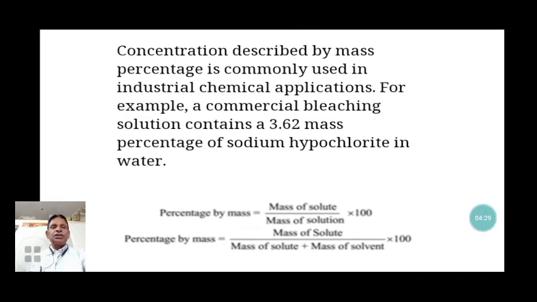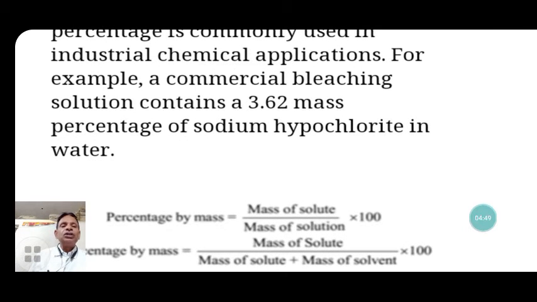Another concentration term, the mass percentage, is commonly used in industrial chemical applications. For example, commercial bleaching solution contains 3.62 mass percentage of sodium hypochlorite in water. Now here, percentage by mass is mass of solid divided by mass of solution, multiplied by 100%.